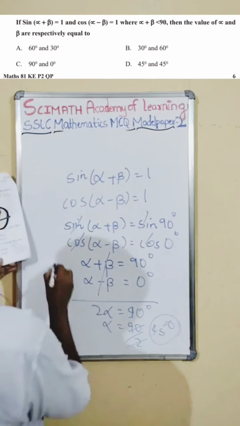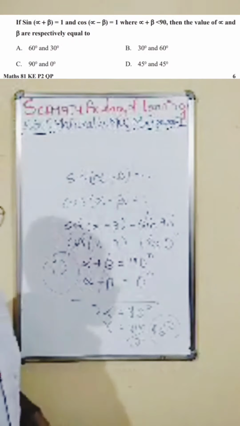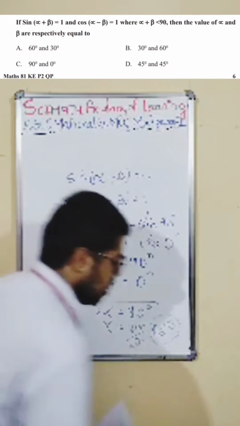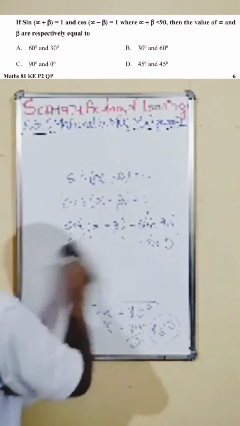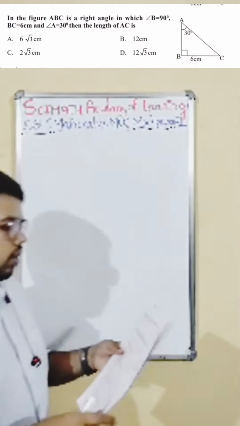The right option here is option D. Option D is the right answer. We got alpha is 45, beta will also be 45 of course. So this is the answer. Let's quickly go to the next question. So next question, if you see, I'll go to the 17th one.